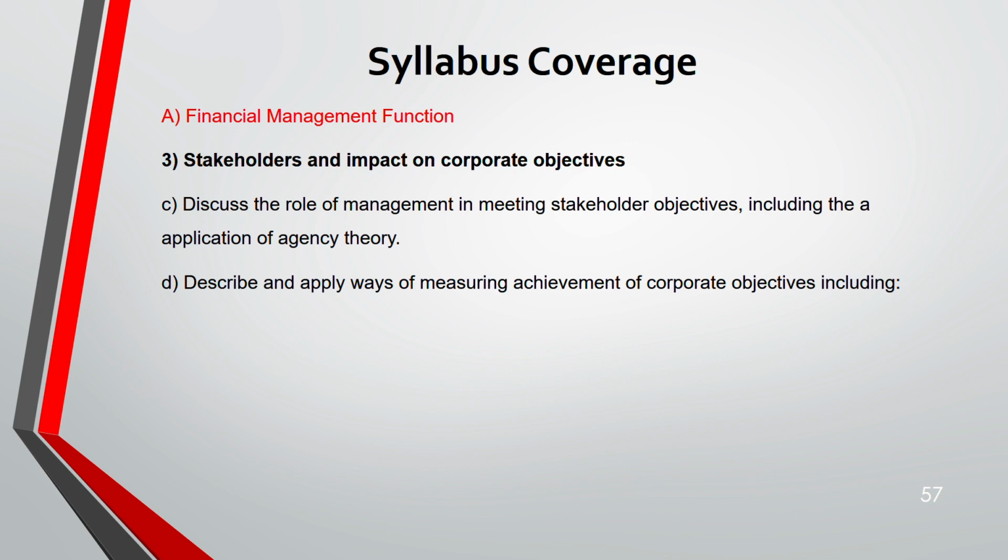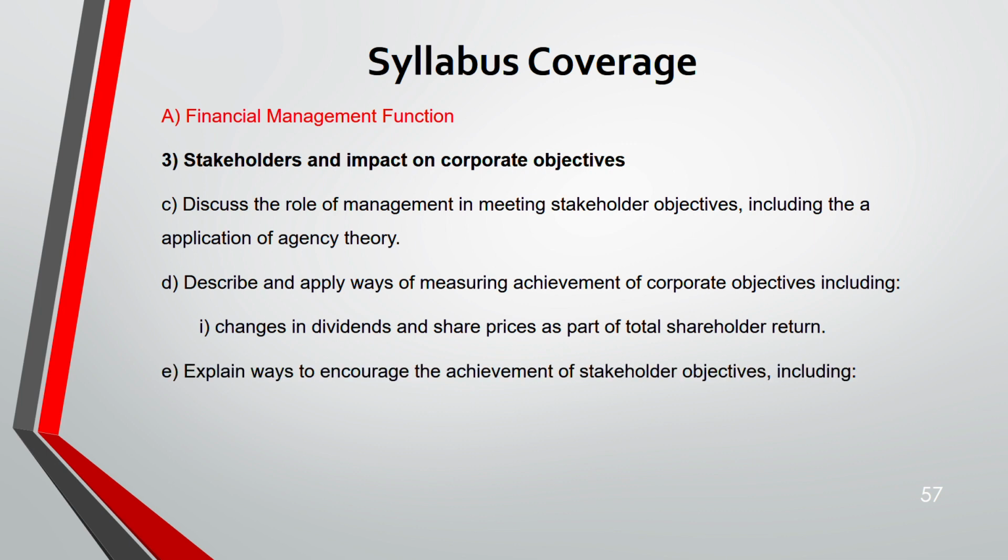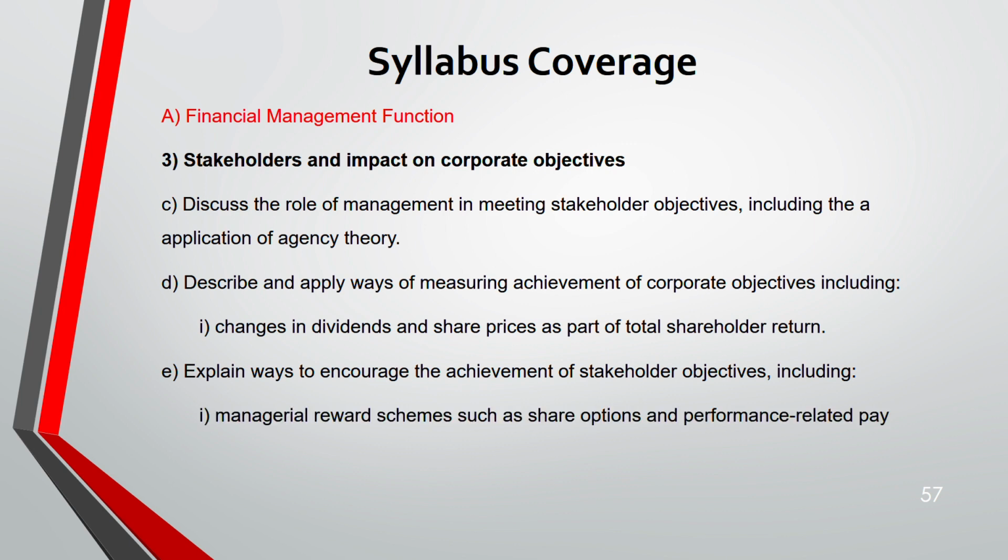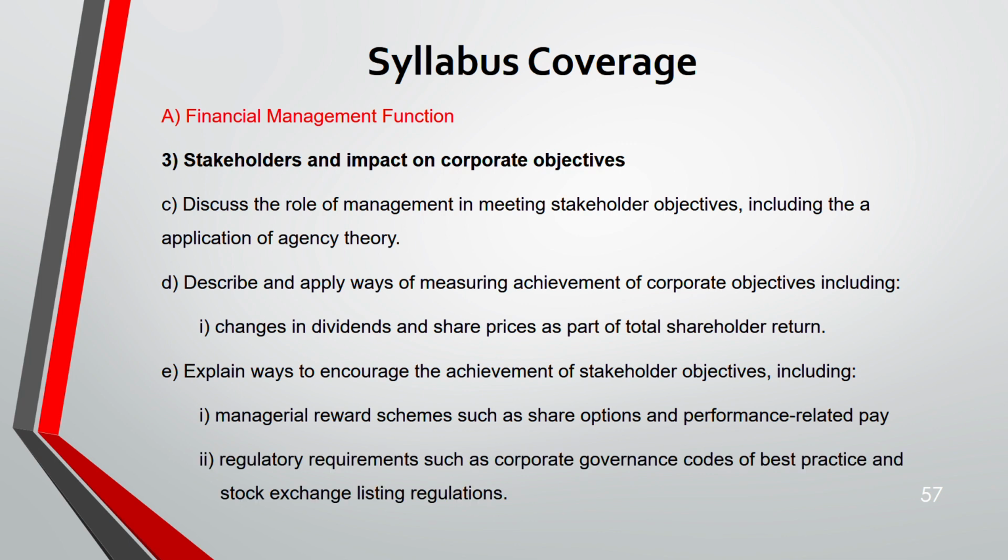Then, how to achieve corporate objective, including changes in dividend and share price. Then, explain ways to encourage achievement of shareholder objectives, like through reward schemes, like share options or performance related pay. Then, regulatory requirements, like corporate governance code of best practice and stock exchange listing regulations.